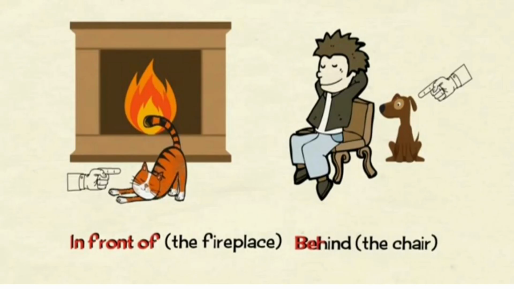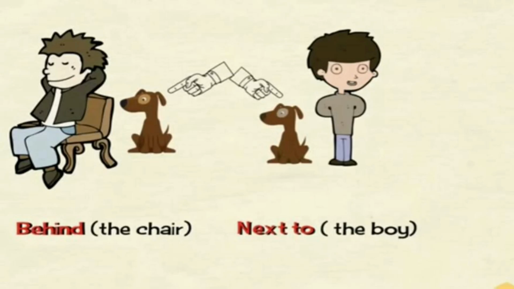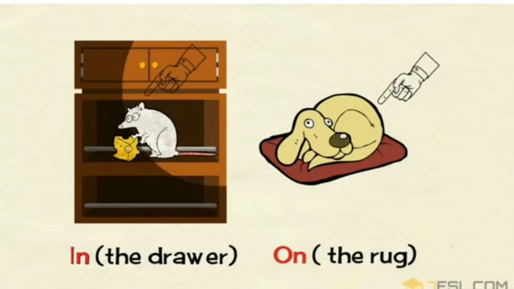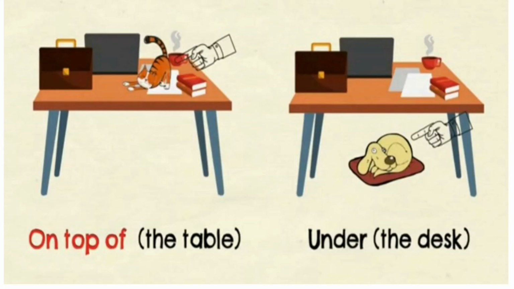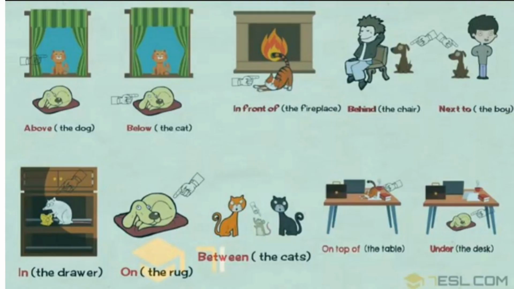Next, the cat is in front of the fireplace, and here the dog is behind the chair, and here it is next to the boy, and here the rat is inside the drawer, and here the dog is on the rug, and the animal is between the cats. And next, the objects are on top of the table, and the dog is under the desk.